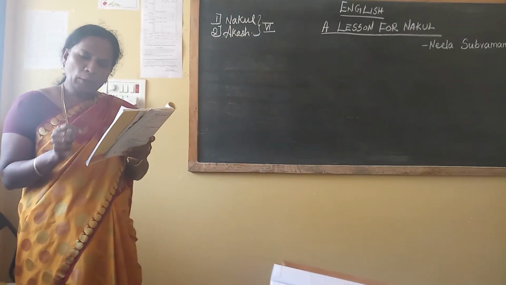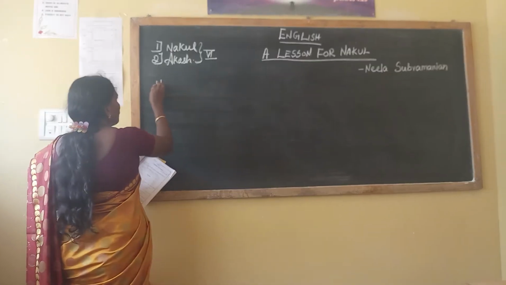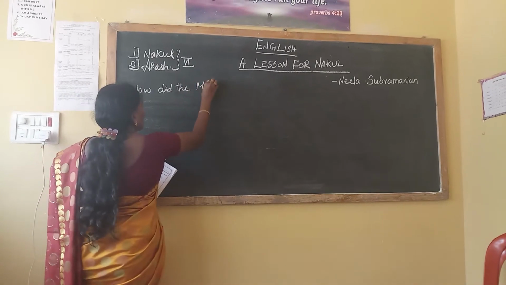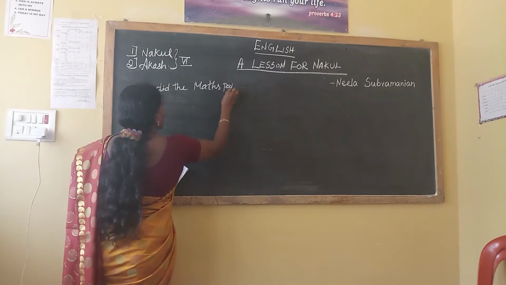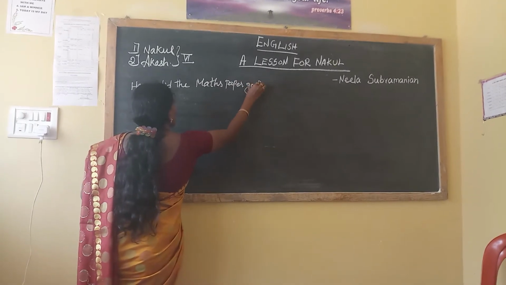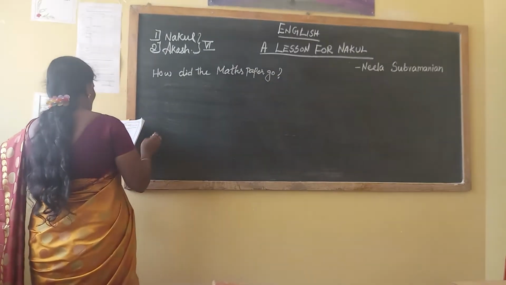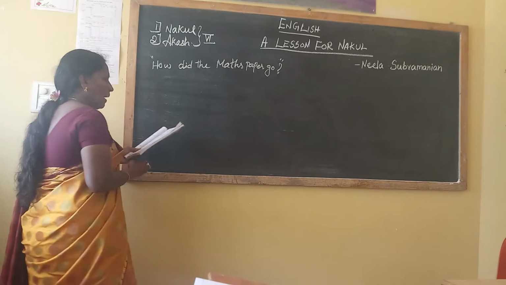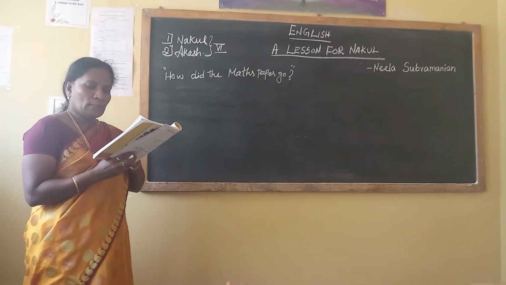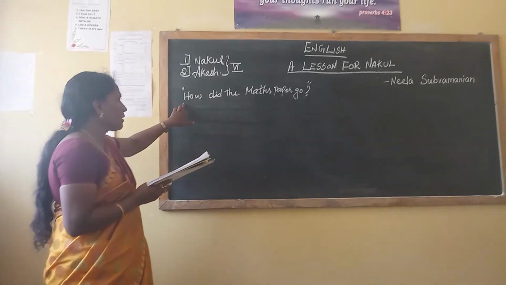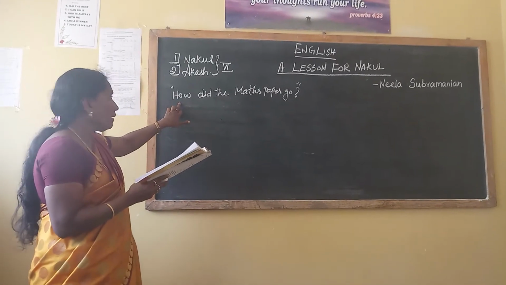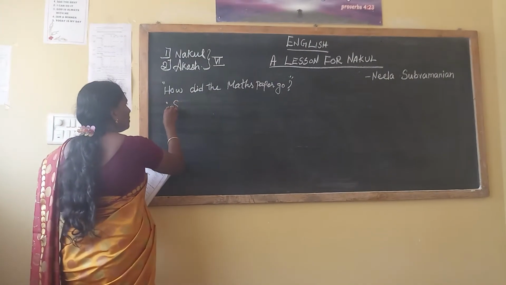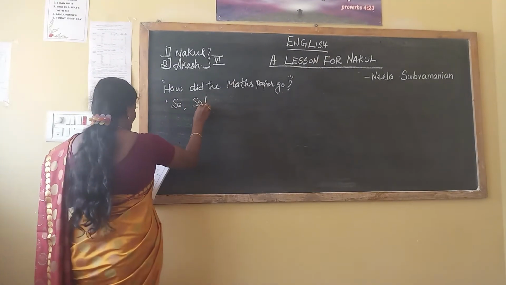Then, how did the maths paper go? Here, how did the maths paper go? This is a question mark, right? Inverted commas, then you can understand somebody asked this question. I asked Akash, who was waiting outside. Who is waiting outside? Akash is waiting outside. Nakul is asking the question. So here inverted commas. This is an exclamatory mark.